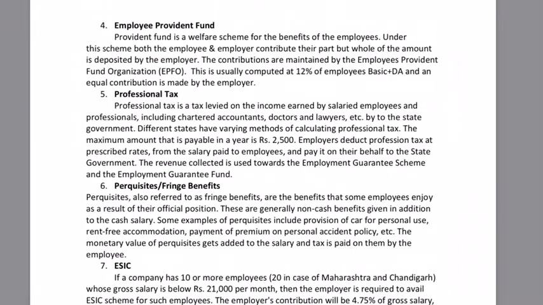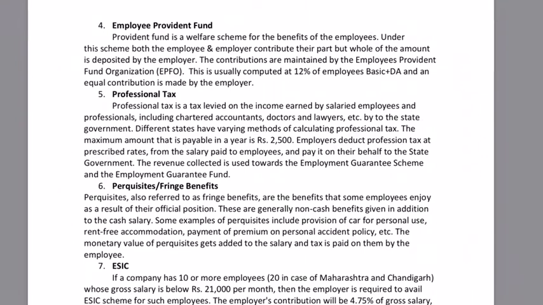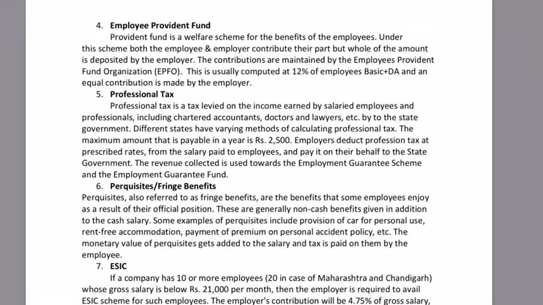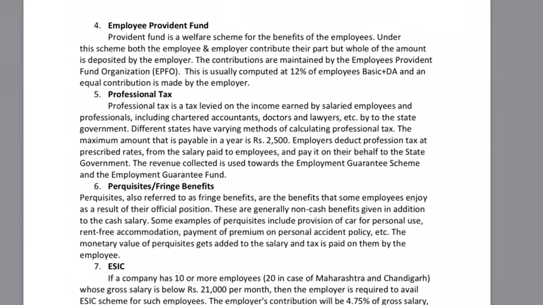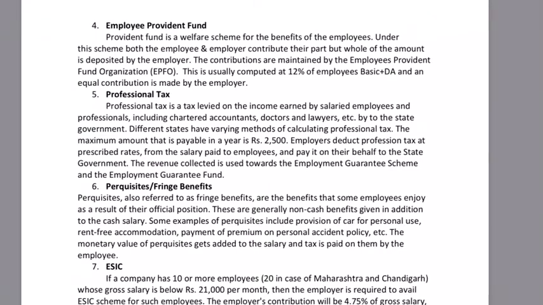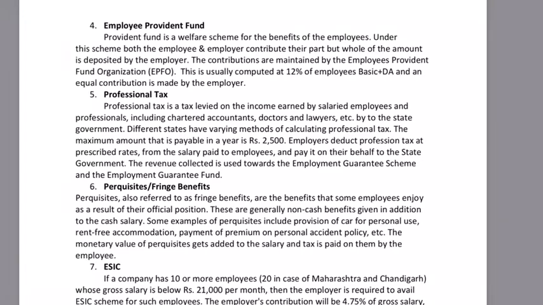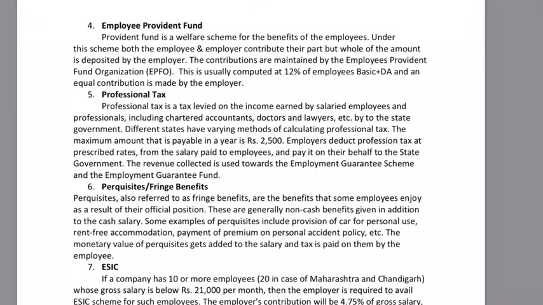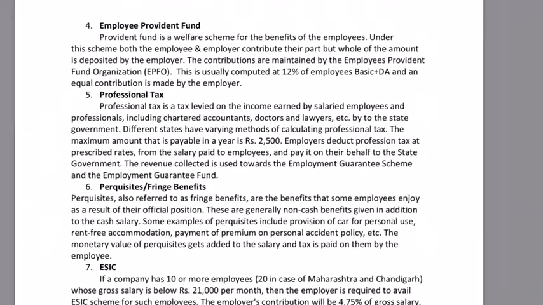And lastly, it is important to note that any organization with a minimum of 10 people, and if there are employees earning less than 21,000 per month, these employees are required to be covered under the ESIS scheme, that is the Employee State Insurance Scheme. This is again a mandatory insurance scheme which gives coverage for sickness, maternity, temporary or permanent disablement, death, or whatever.